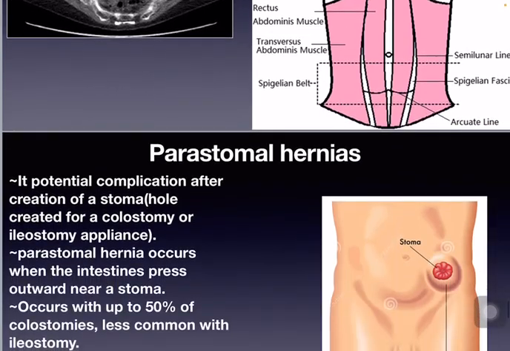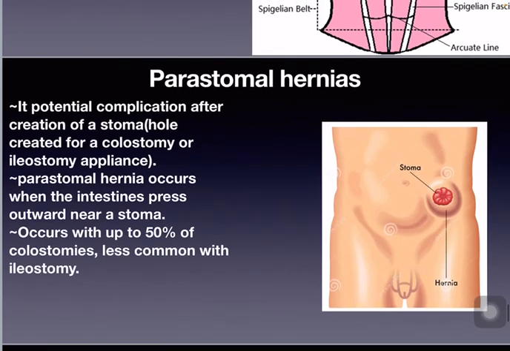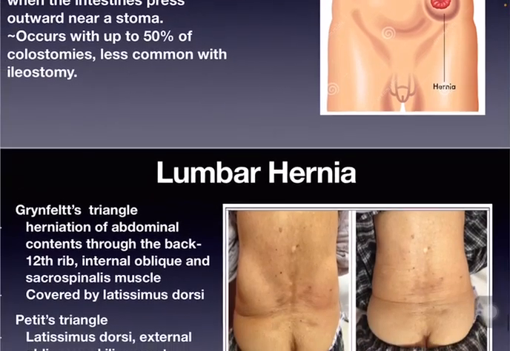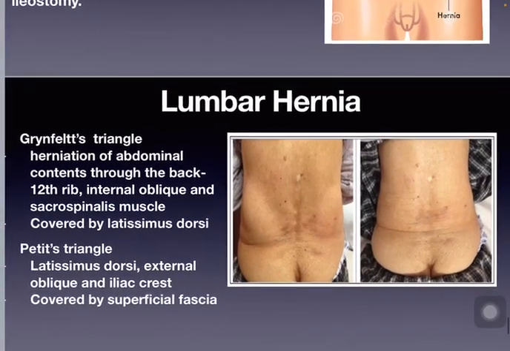Parastomal hernias. It is a potential complication after creation of a stoma. Parastomal hernia occurs when the intestines press outside near a stoma, occurs with up to 50% of colostomies, less common with ileostomy. Lumbar hernia. Grynfeltt's triangle.